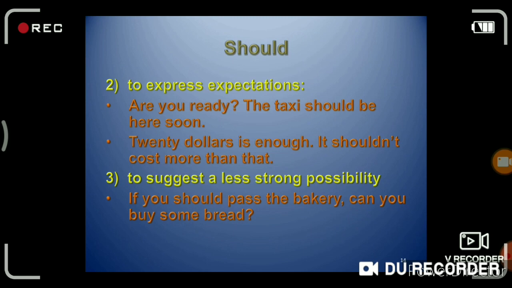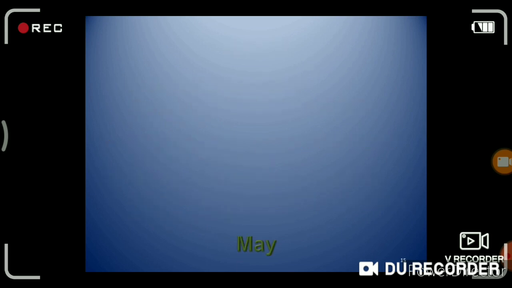Then should is used to suggest a less strong possibility. For example, if you should pass the bakery, you can buy some bread. In this way, you have learned the use of should.